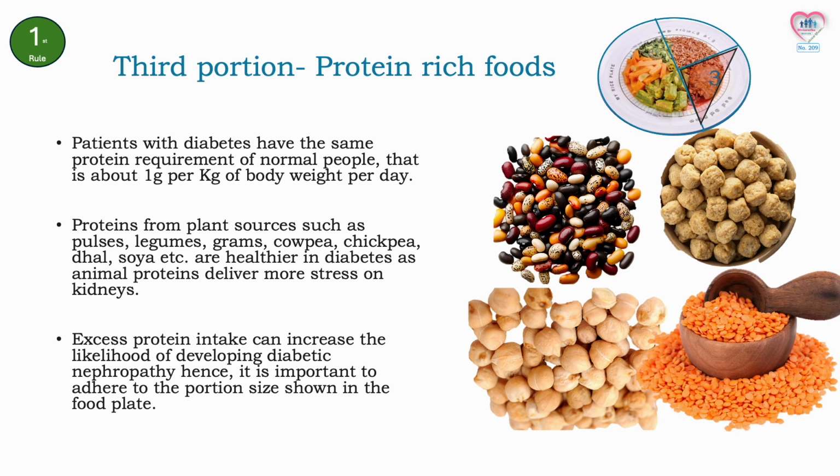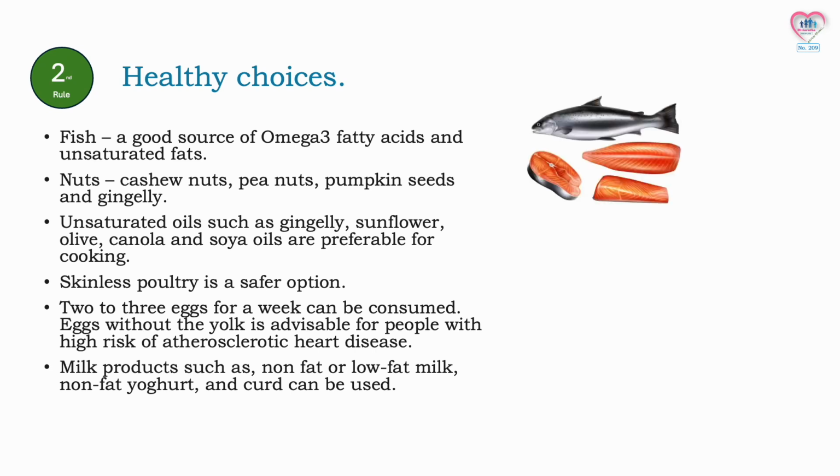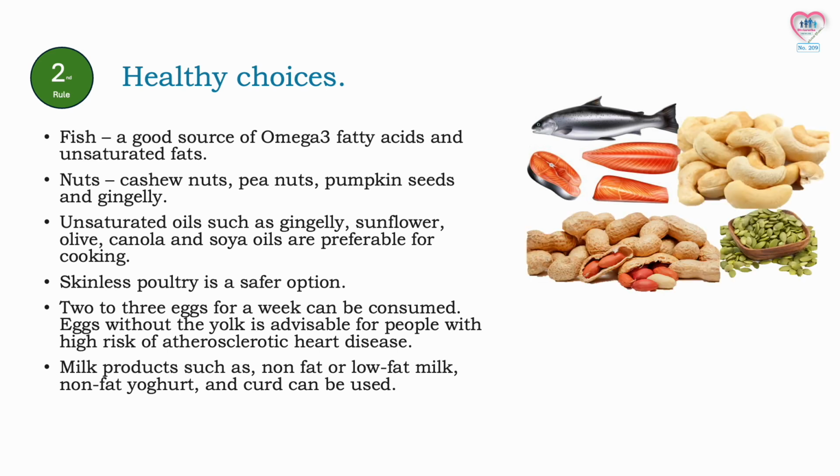So, that's the first rule, follow the food plate method. The second rule is that when selecting food items, select healthy choices. Healthy choices are fish, a good source of omega-3 fatty acids and unsaturated fats. Nuts, cashew nuts, peanuts, pumpkin seeds and gingerly. Unsaturated oils such as gingerly, sunflower, olive, canola and soya oils are preferable for cooking.